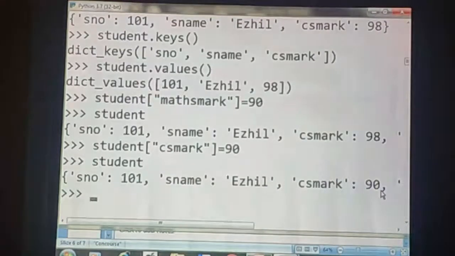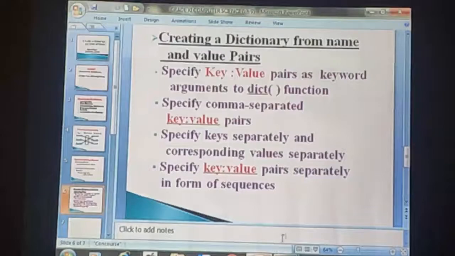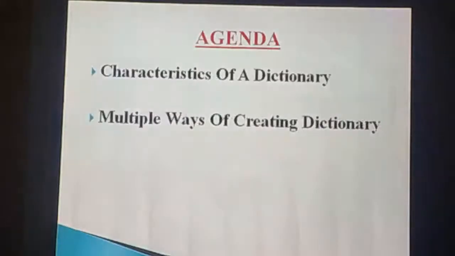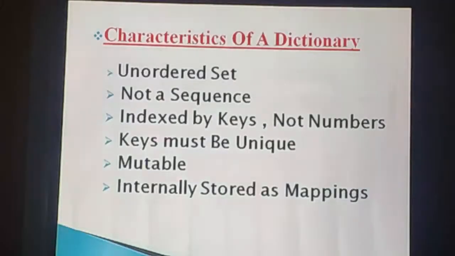Did you understand, student? Okay. So what are all the concepts we have seen today? Characteristics of a dictionary. What are the characteristics of a dictionary? First one is unordered set. There is no specific order to get the value from the dictionary. That is unordered set. With the help of the key only we can get the value.